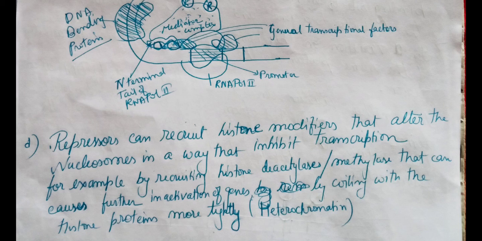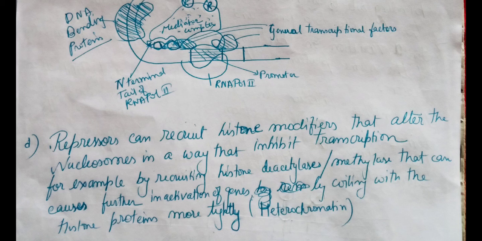What are the histone modifiers? Histone acetyltransferase, histone deacetylase, histone methylase, right? So the repressor can recruit histone modifiers that will alter the nucleosomes in a way that inhibits transcription.